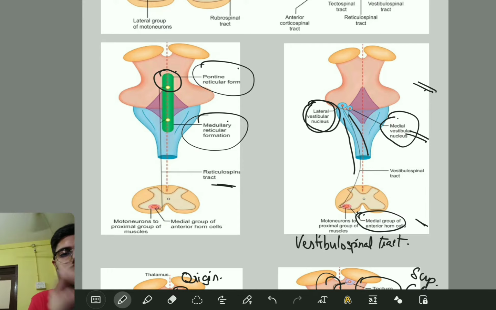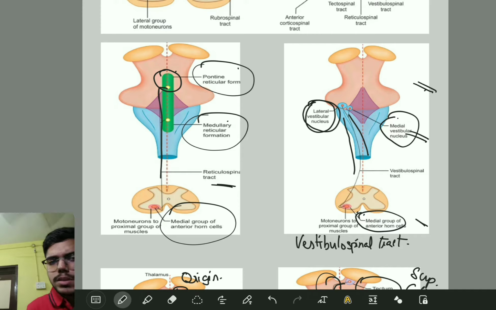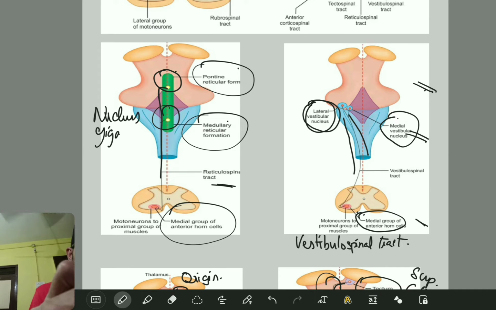They terminate in the medial group of anterior horn cells. Next we have the medullary reticulospinal tract, and they mainly originate from a very big nucleus, that is nucleus gigantocellularis. This is important. They also descend ipsilaterally and terminate in the medial group of neurons and motor neurons. This is not important.